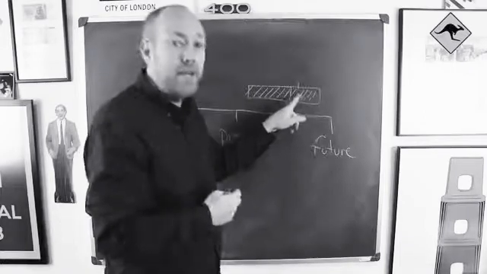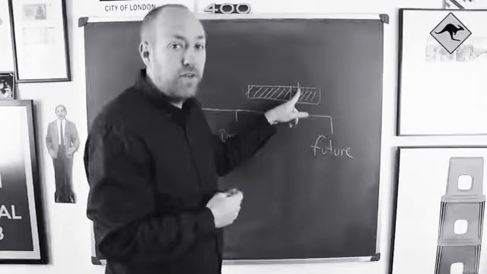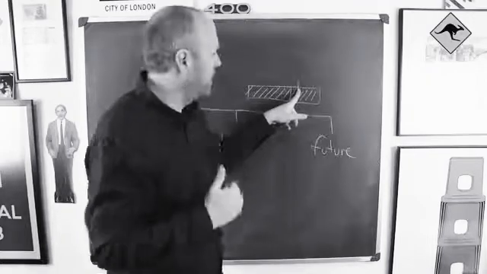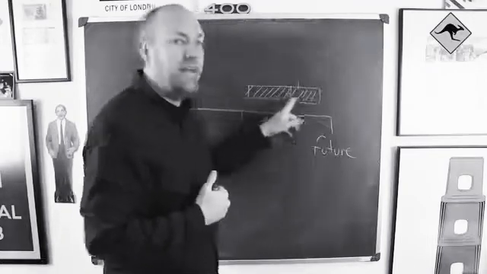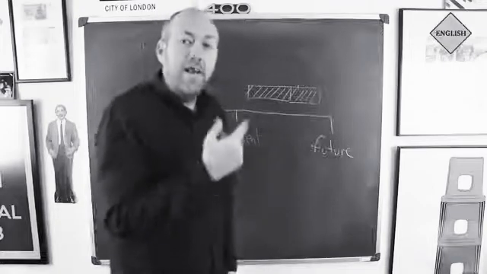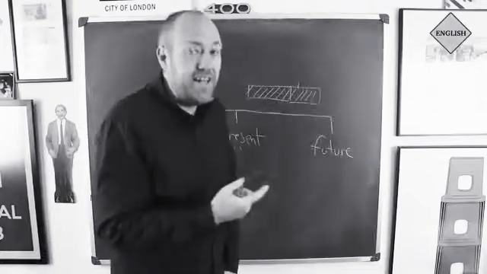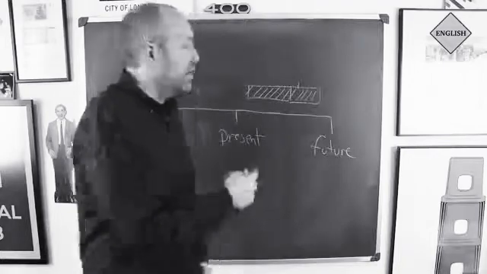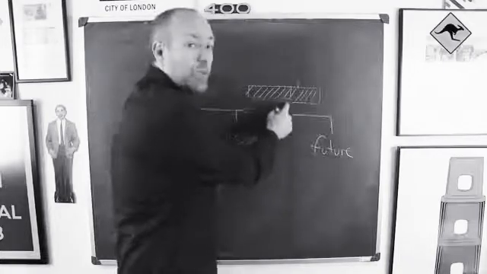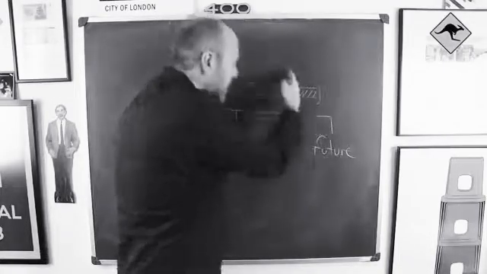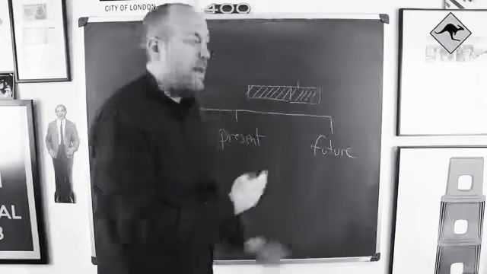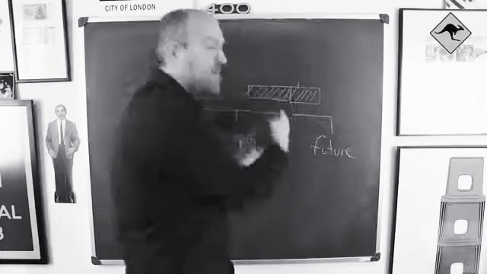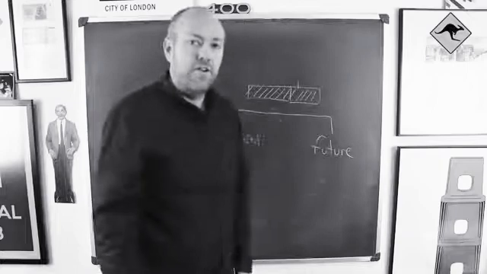I will be eating pizza. Future simple. My friend will call. And here I can say he will have been eating his pizza, which means that he will be eating pizza until this moment here. Okay? The action is continuing until the start of the next action.